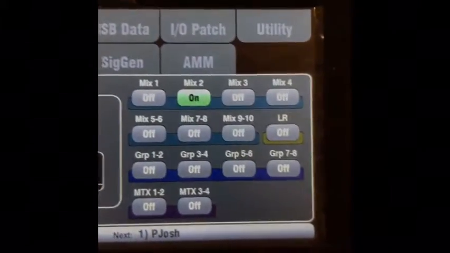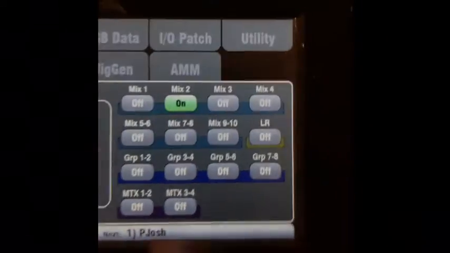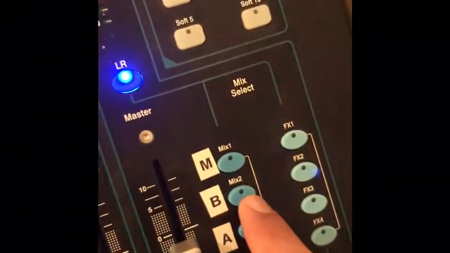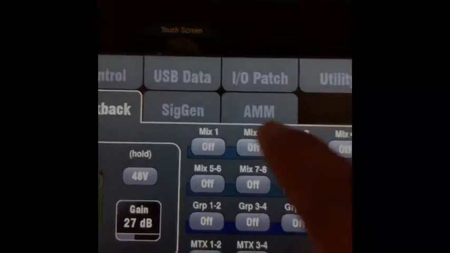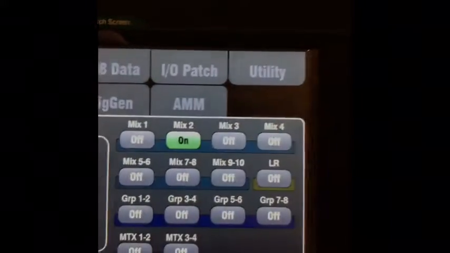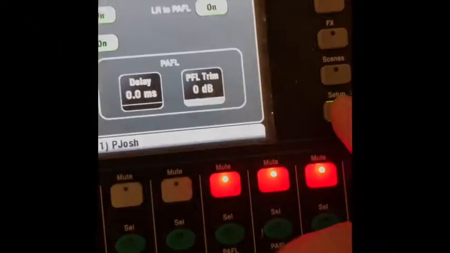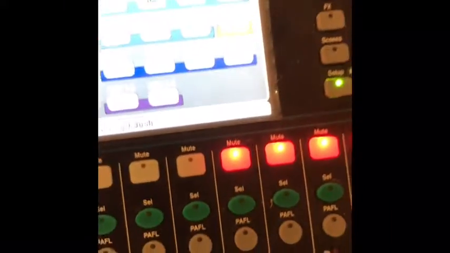So the only place where we want to hear you is in mix 2, which is the band mix, okay? So mix 2 is where I want you. So the way we do it, you just turn on mix 2, and that's it. And now the Talkback is set up, okay?